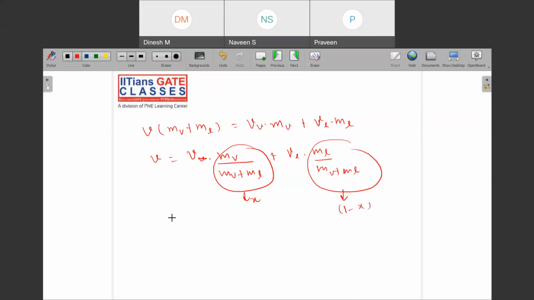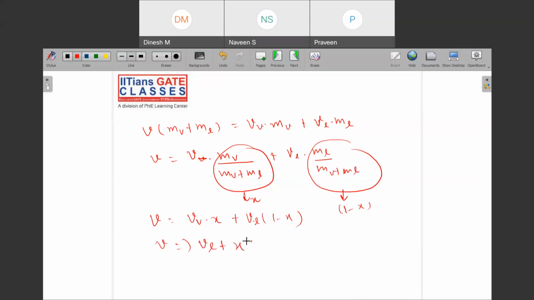So if I need the volume, I can write Vv into x plus VL into 1 minus x. If you expand this, then volume is VL, because VL into 1 is nothing but VL, plus, this is minus x, right?